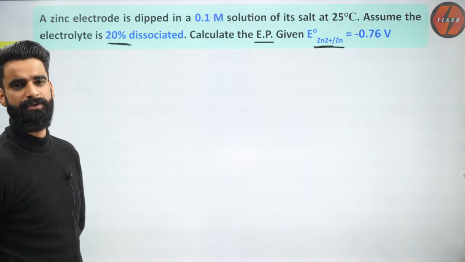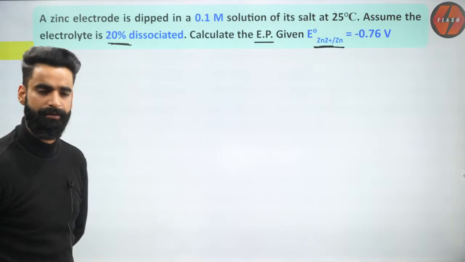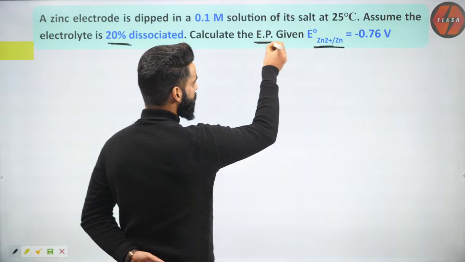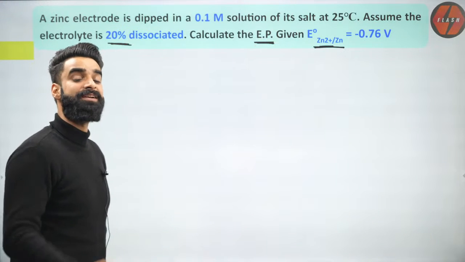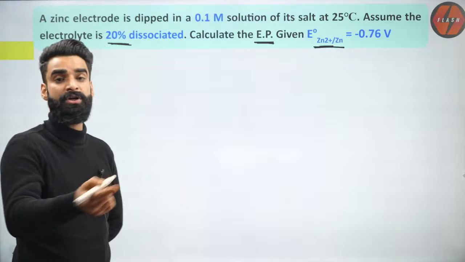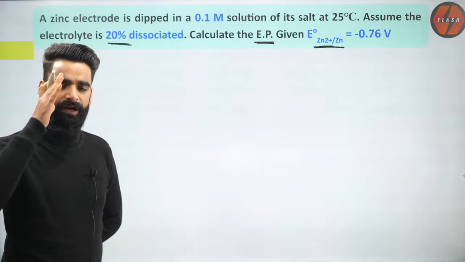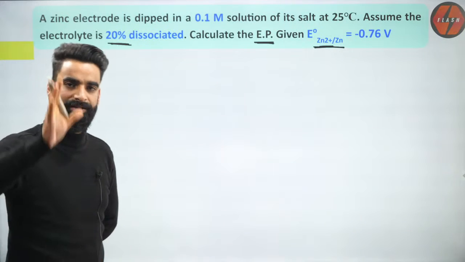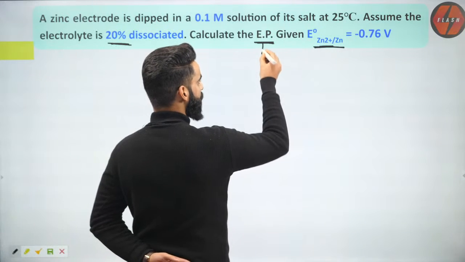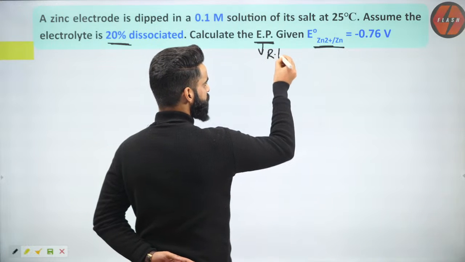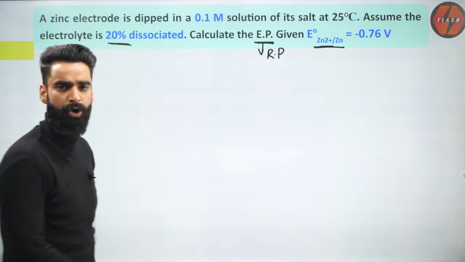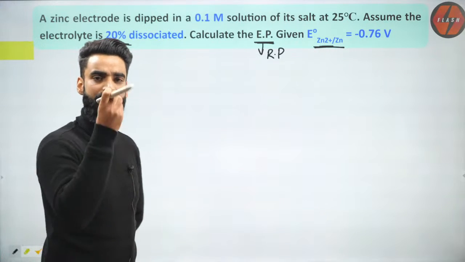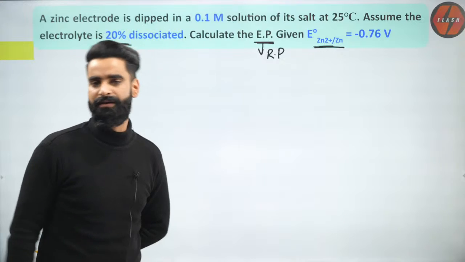A very, very simple question. A few things you need to understand right here. First of all, we are supposed to calculate the electrode potential, but it's not mentioned whether we have to calculate the oxidation potential or reduction potential. Whenever it's not mentioned, that actually means we are going to calculate the reduction potential.